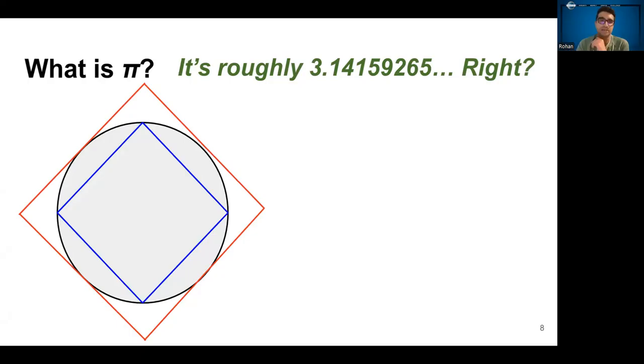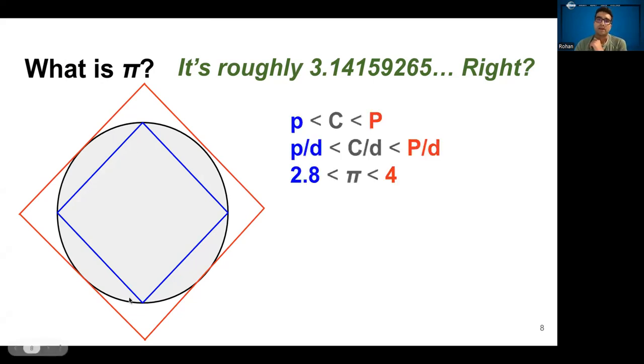And what he did was he calculated the perimeters of these two squares and divided them by the diameter of the circle. What you would get in this situation is that pi is a number between 2.8 and 4. That's not quite 3.14159, but it's better than nothing. You know that the number is right around 3.